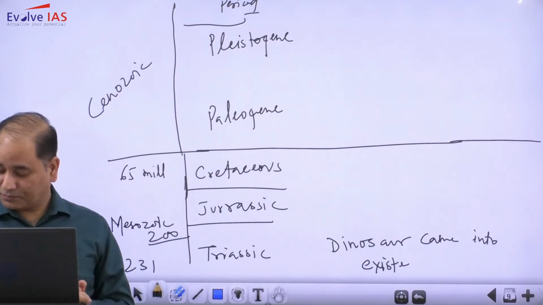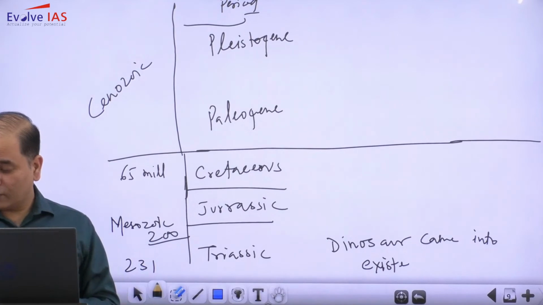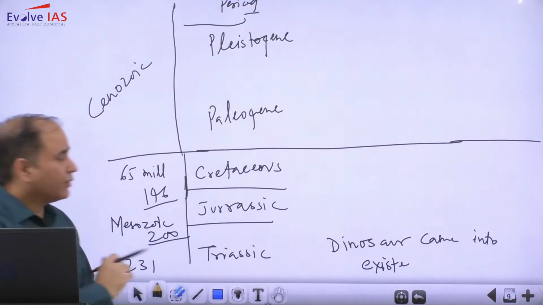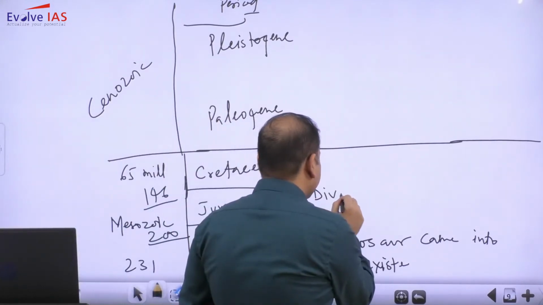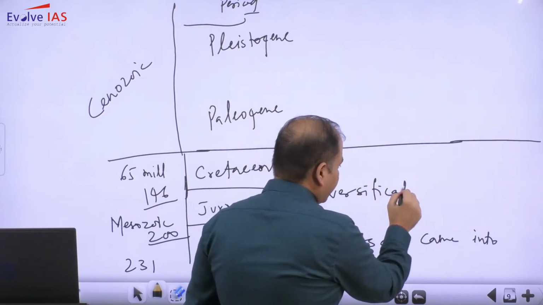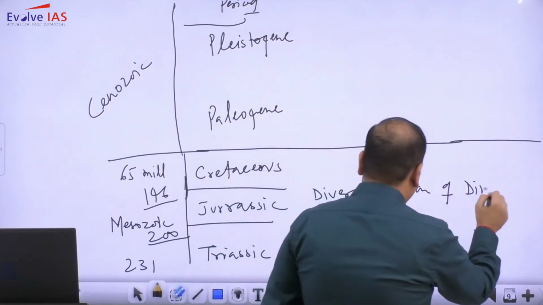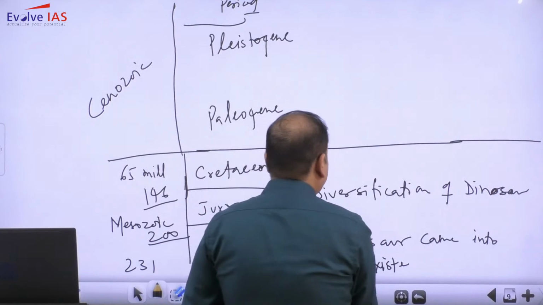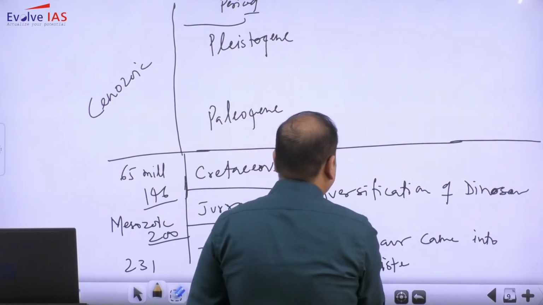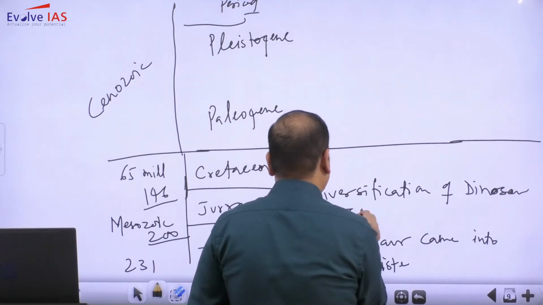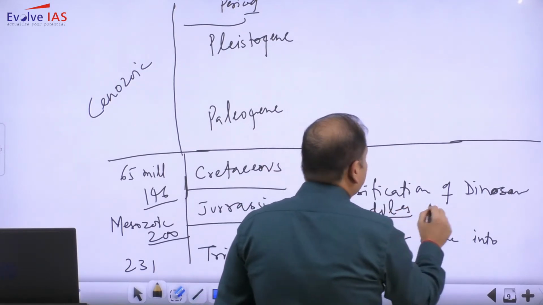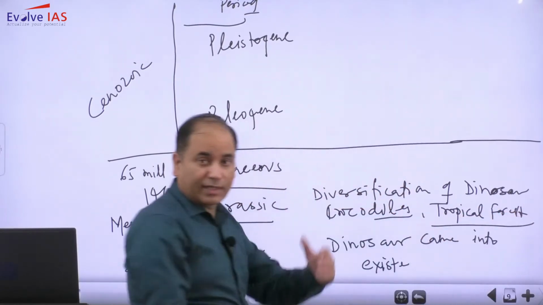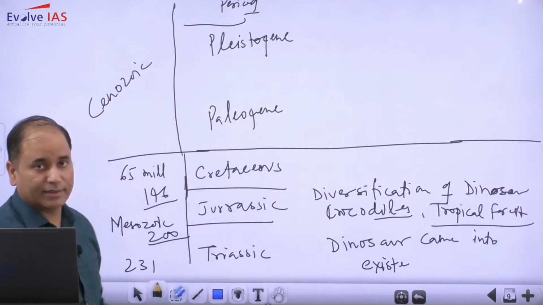The time period is 200 to 146. So from 200 to 146 we have the diversification of dinosaurs. Also, one very interesting thing, some of the reptiles like crocodiles also came in this time period. Tropical forests came into existence in this time period, that is Jurassic.